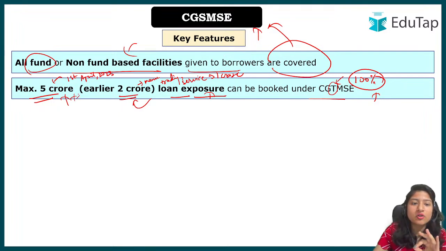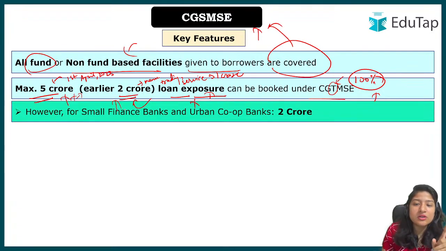Till 5 crore the government will back it up. Above that it will be an unsecured loan. The bank will have to see whether they are willing to take the risk of giving the loan to the borrower or not. This maximum of 5 crore backup is still not applicable for small finance banks or urban cooperative banks. There the maximum capacity is still 2 crore.